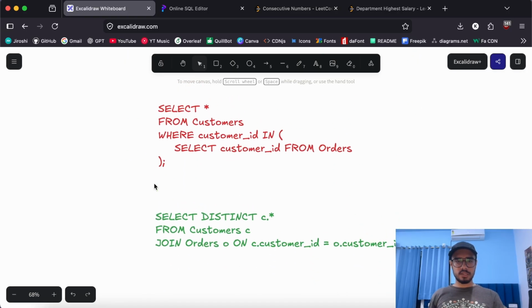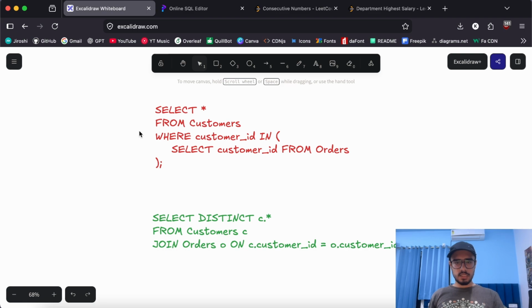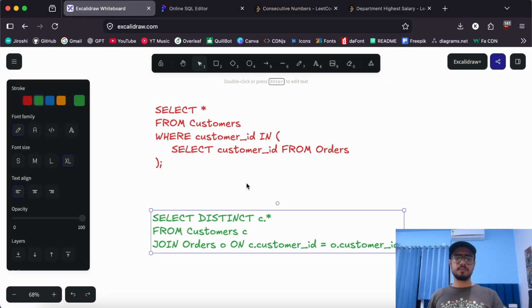Then we have these two queries here. What is the difference between these two queries is that in the first query we are using a subquery, right? We are selecting all the customer IDs from orders and comparing them to the customer IDs in the customer table. So basically figuring out how many customers have ordered something, right? But in the bottom query, we are rather relying on joins rather than the subquery, and also the distinct keyword.